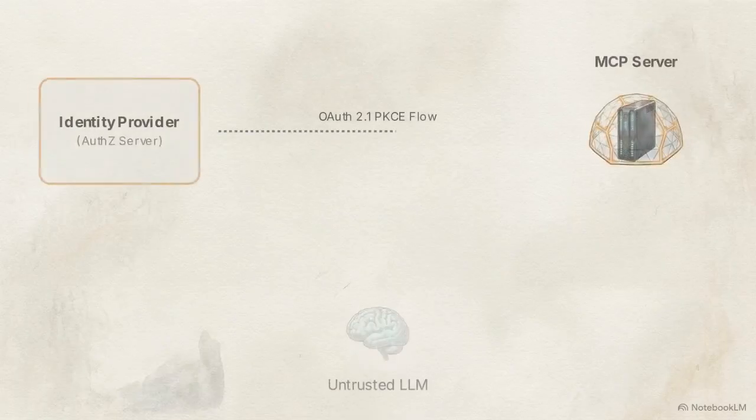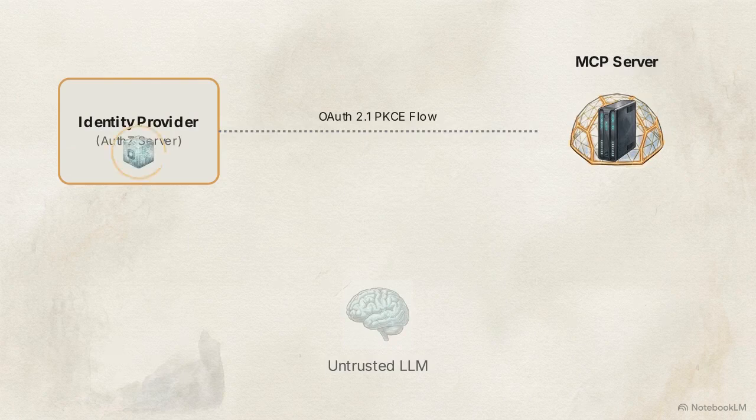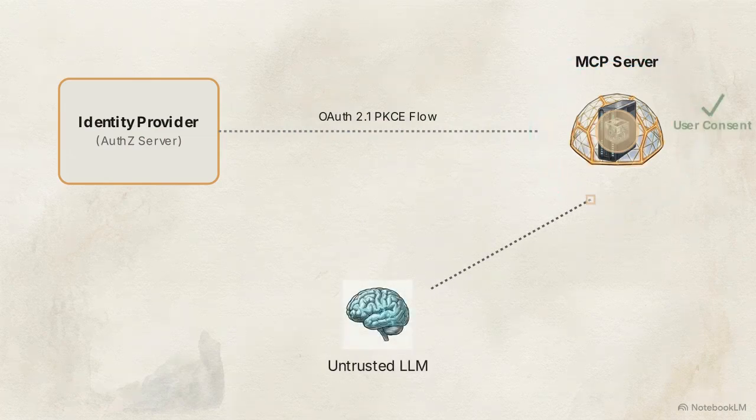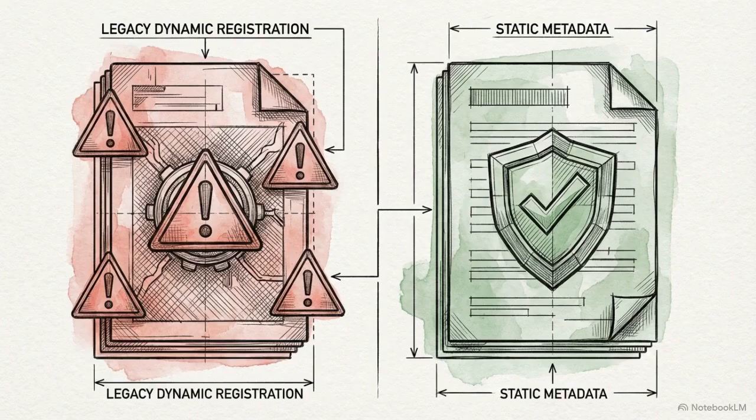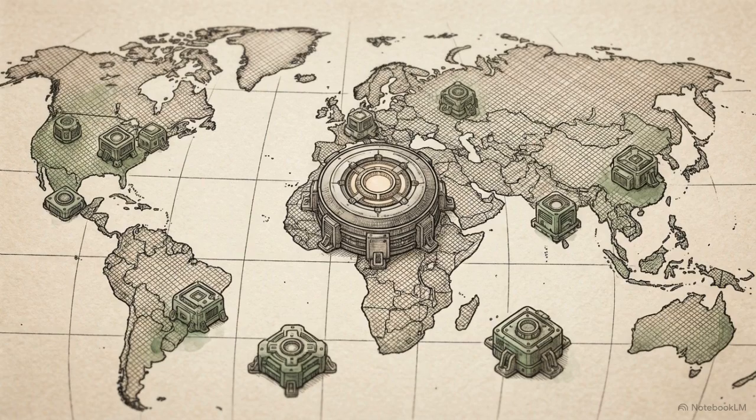This flowchart tracks an authentication token utilizing OAuth 2.1 with proof key for code exchange. The token moves directly from an identity provider to the MCP server, bypassing the language model entirely. For open ecosystems, the industry is replacing dynamic client registration with client ID metadata documents. This allows decentralized, static verification of client identities without prior coordination.